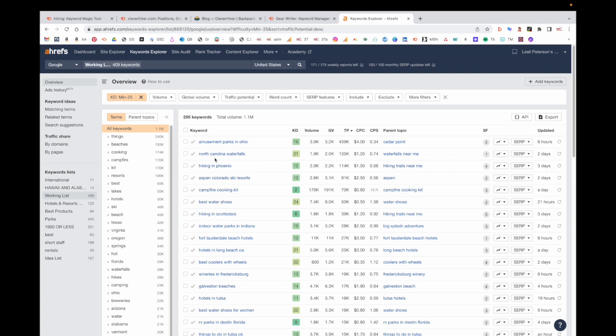So this is how I keep all of my keyword ideas, whether they come from research or readers or just my own bright idea in the middle of the night. This is how I keep them organized, and this is how I prioritize what I should be writing next, or one of my writers.